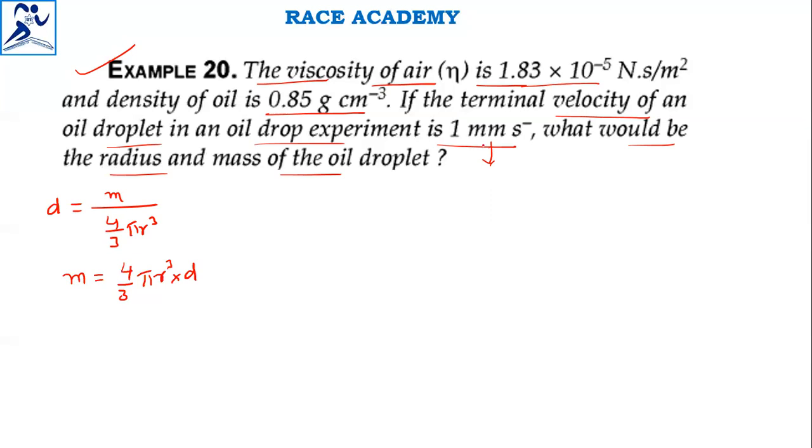Now we will find the mass using 4/3, pi value is 3.14. Radius value we don't have, so we have to find the radius, then only we can find this. So here we will find the radius first.